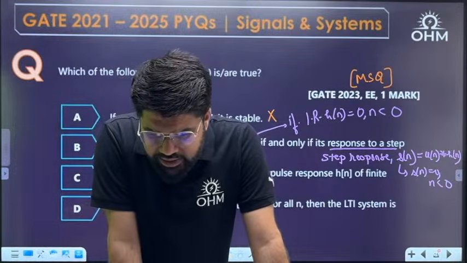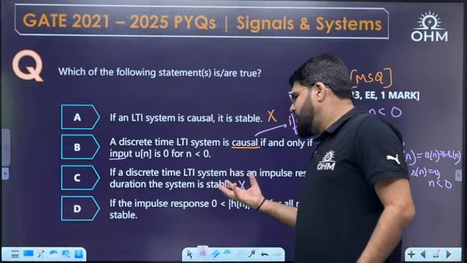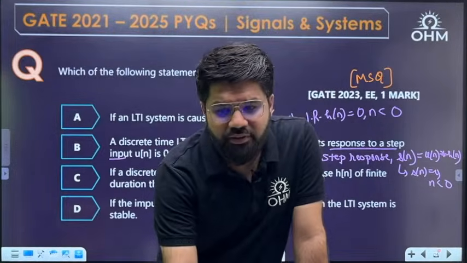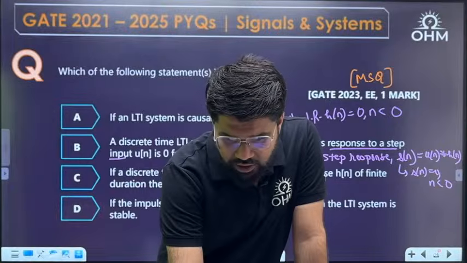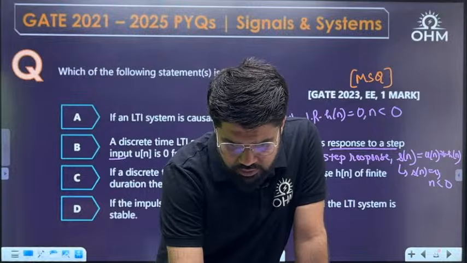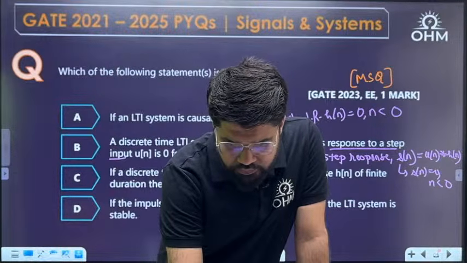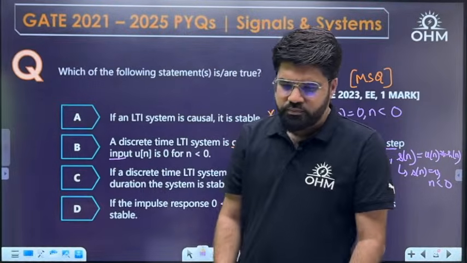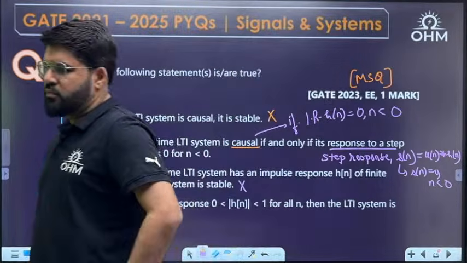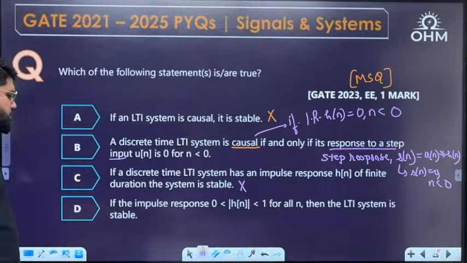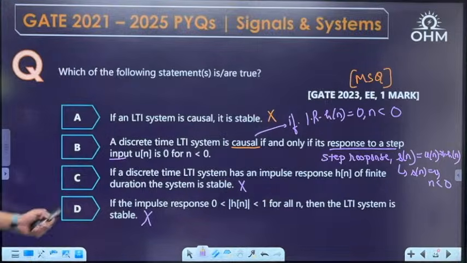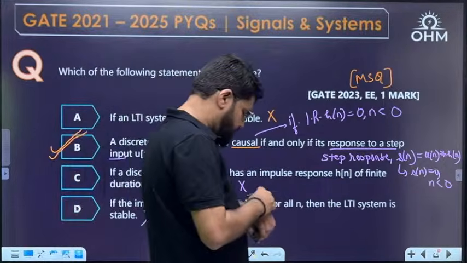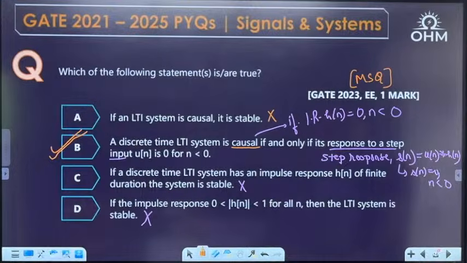Option C is related to FIR filter. Whenever the impulse response is of finite length or finite duration, that is what is a FIR filter. But it is not stable as of now. So D is also wrong, C is also wrong, only B is the answer. It is an MSQ question, but only one option is correct.